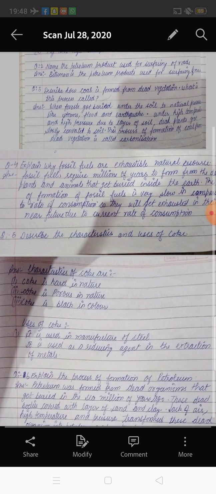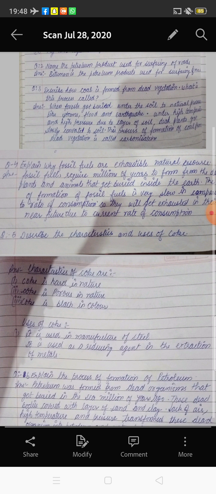Second point, coke is porous in nature. What do you mean by porous? It means having small pores, holes present in it. So coke is porous in nature. Now the third point: the color of coke is black.